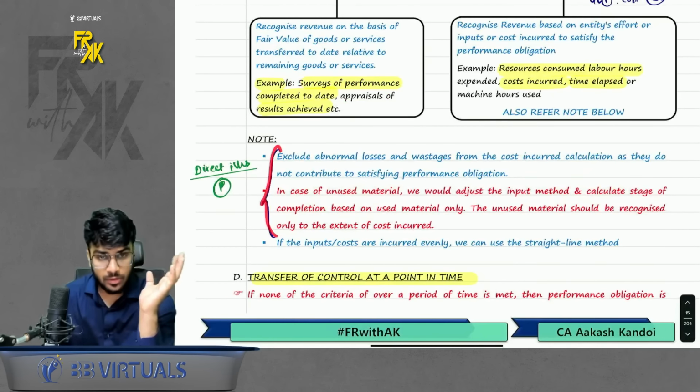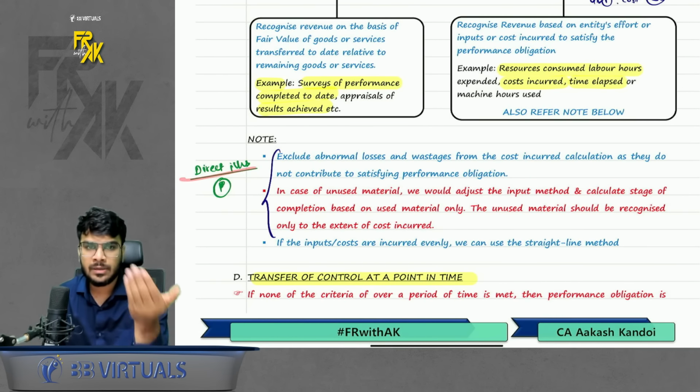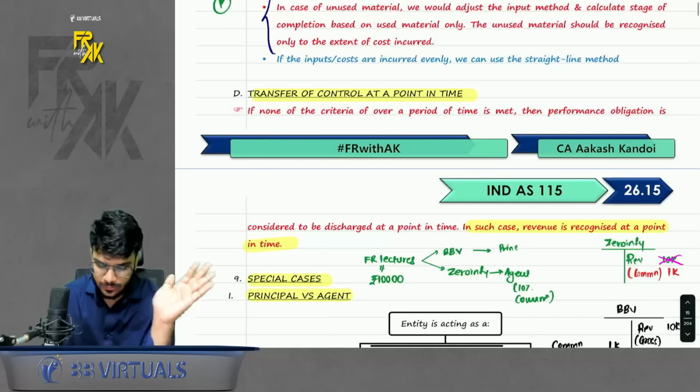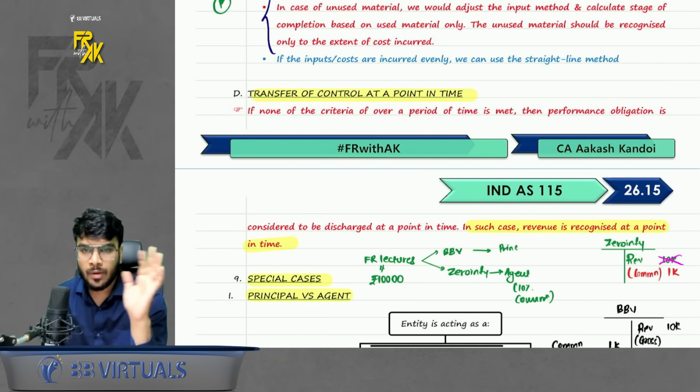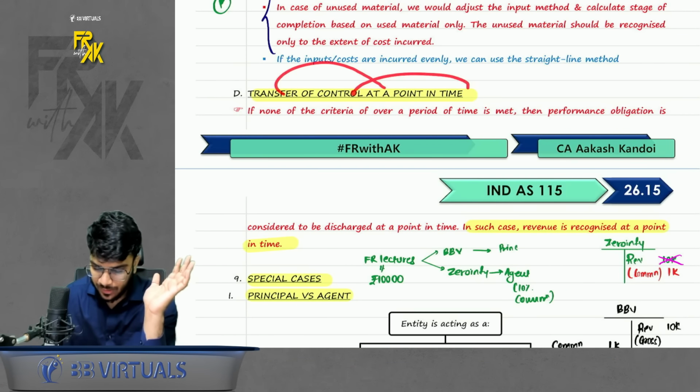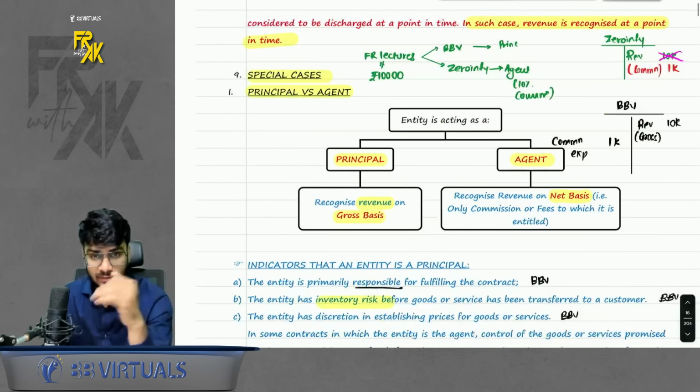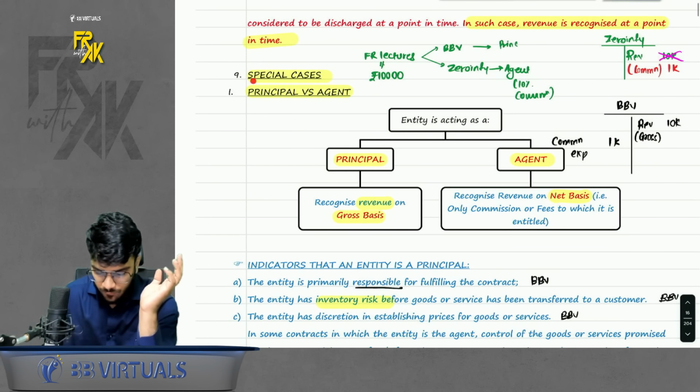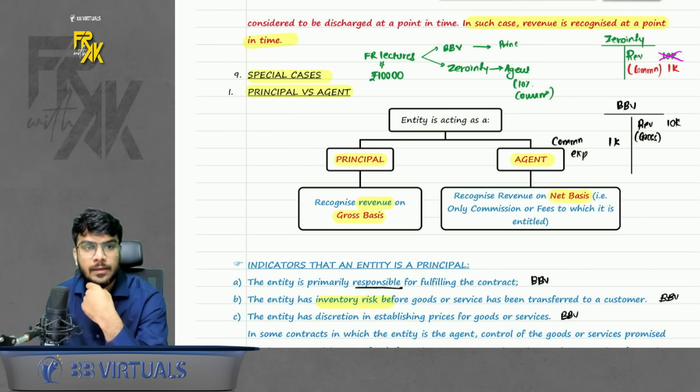Acha, we have a note. For the note, I will teach you a direct illustration. Don't worry about it. Then, if none of the criteria above are met, we will assume that control is getting transferred at a point in time. Okay, this is what we have done. Now we move on towards the special cases. Now, what all special cases?